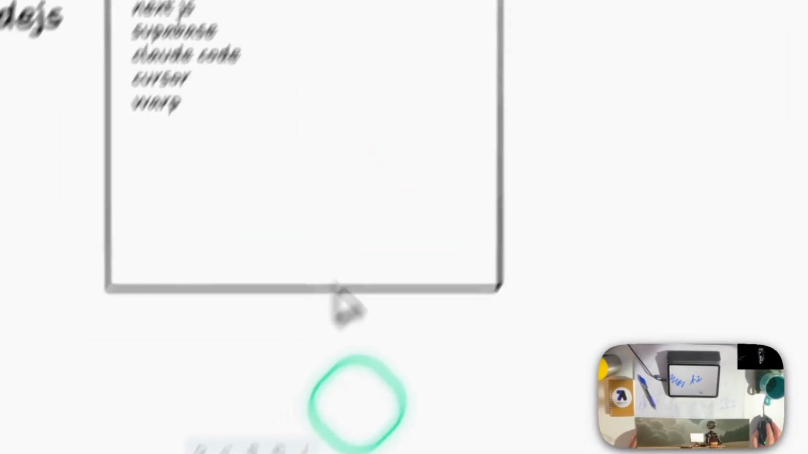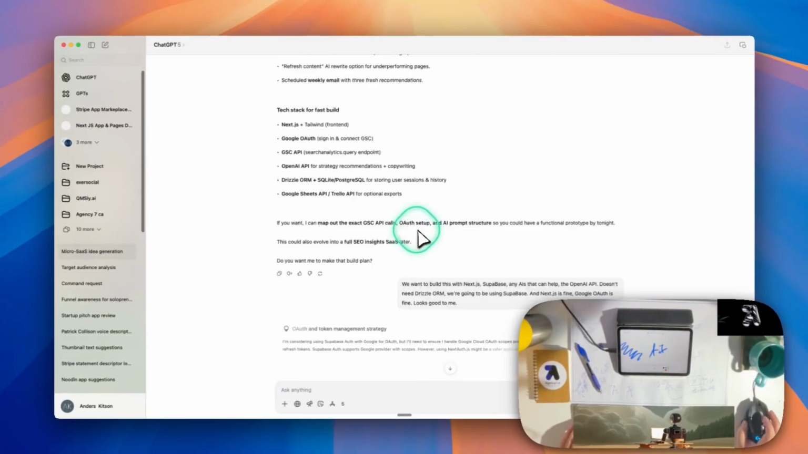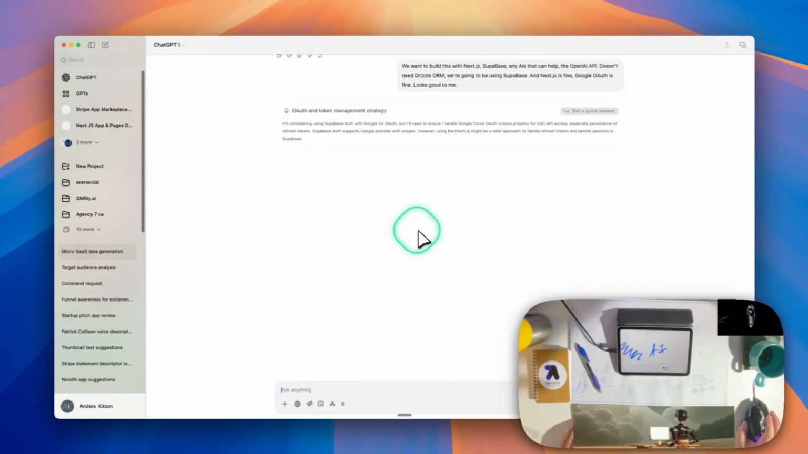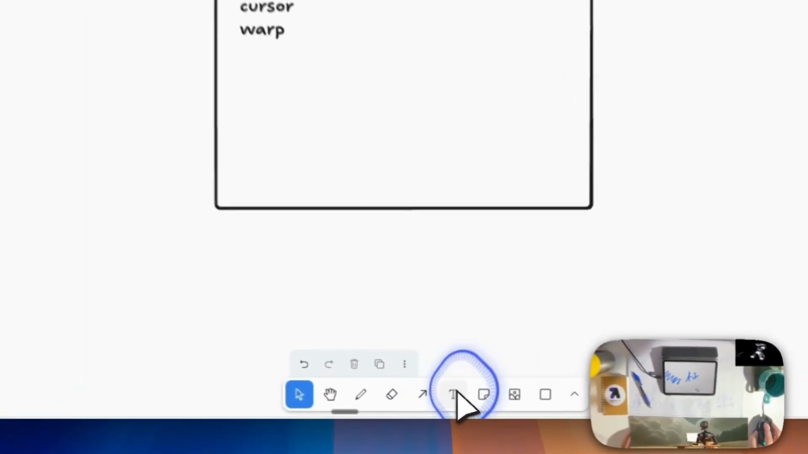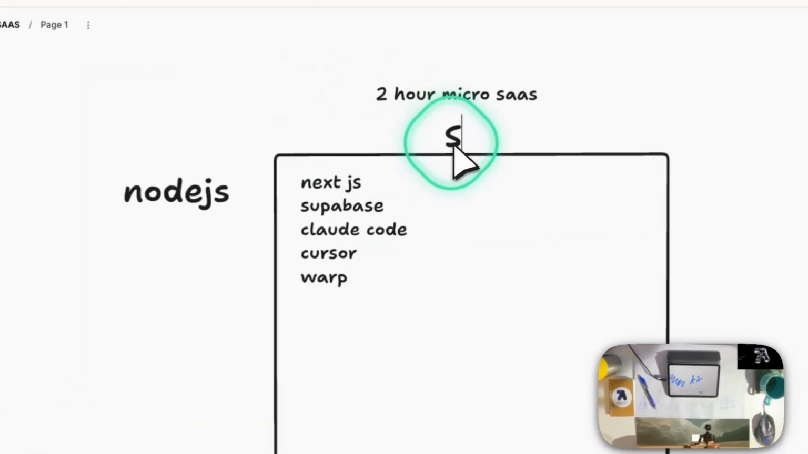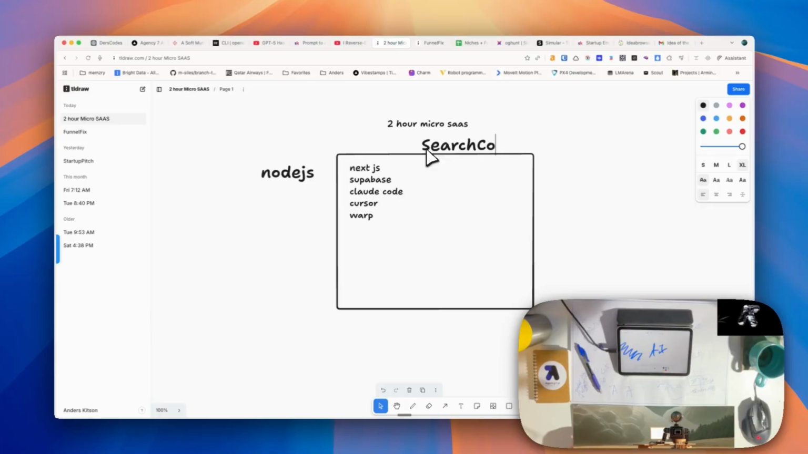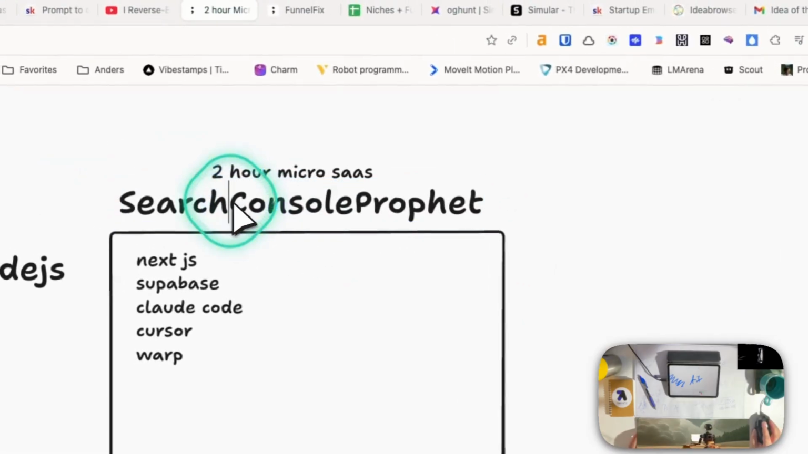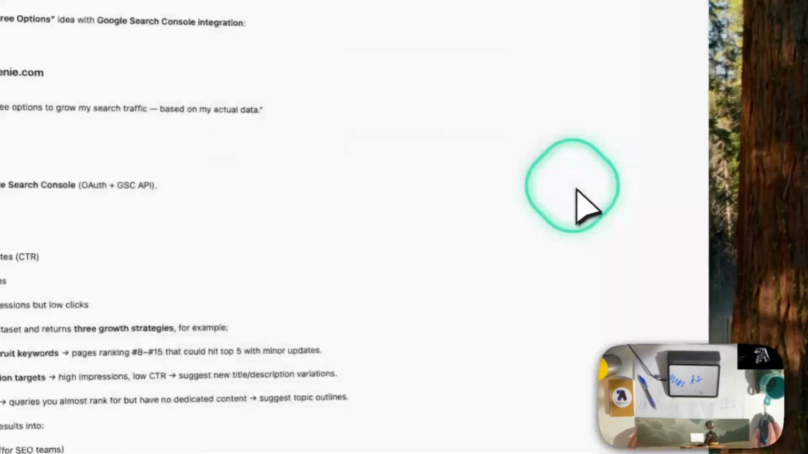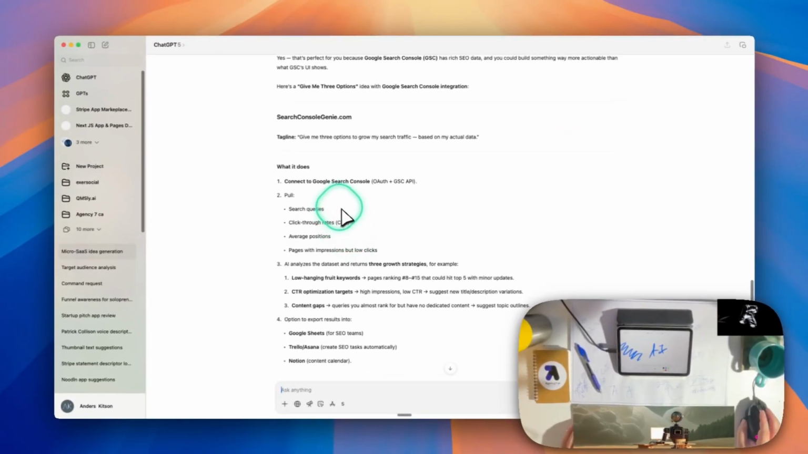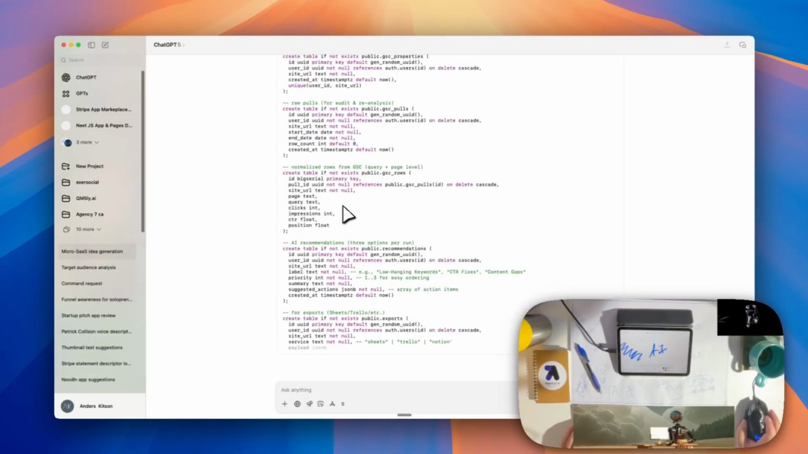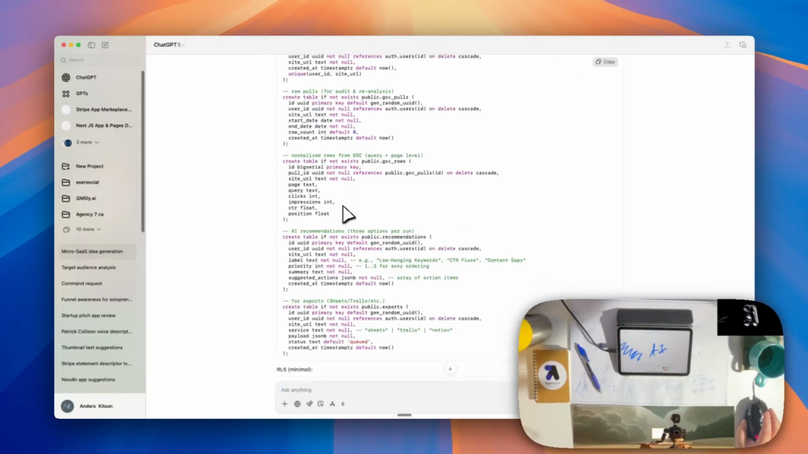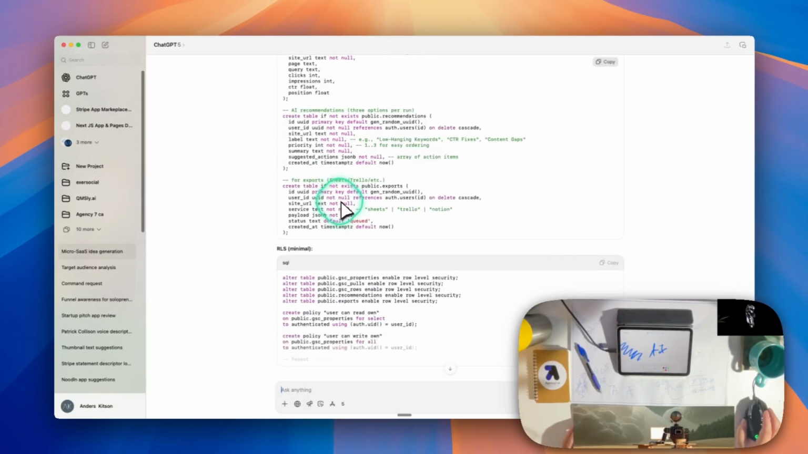So far, the project is called Google Search Console or Search Console Genie. I'm going to call it something else. Call it Search Console Profit. Inshallah. Search Console Profit. Connect to Google Search Console. Here's some instructions. Architecture quick view. Okay, it's building out things like that.